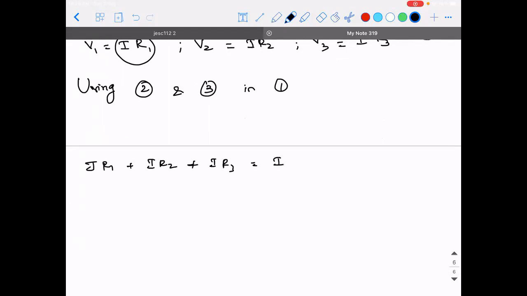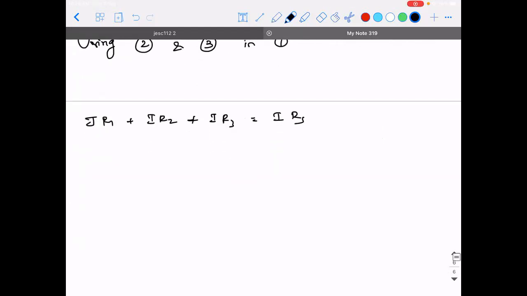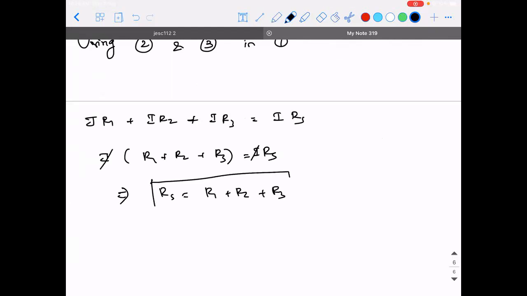So what is common on the left hand side? I is common. I into (R1 plus R2 plus R3) will be equal to I into RS. I and I will get cancelled. RS will be equal to R1 plus R2 plus R3. So this is the equivalent resistance of resistors connected in series.